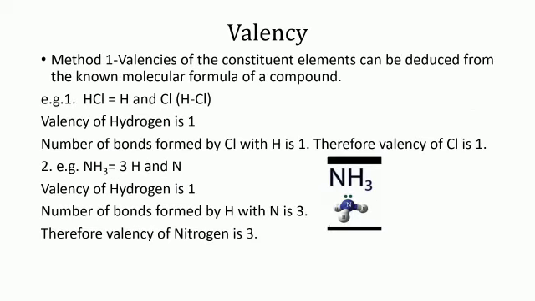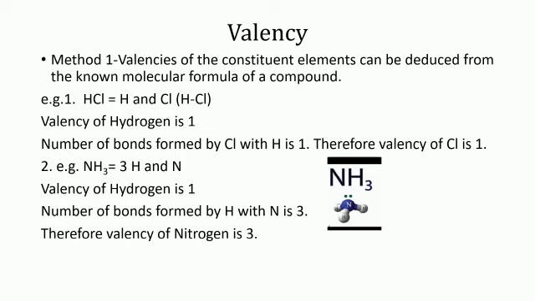Valency. The ability of joining to another atom with a chemical bond is the chemical property of an atom. This ability is indicated by the valency of the atom. Valencies of constituent elements can be deduced or determined from the known molecular formula of a compound.